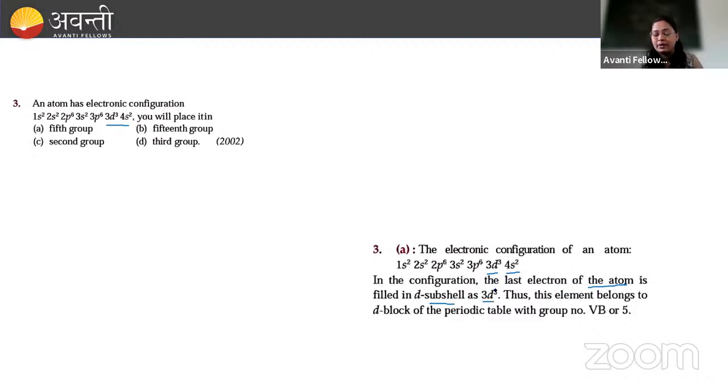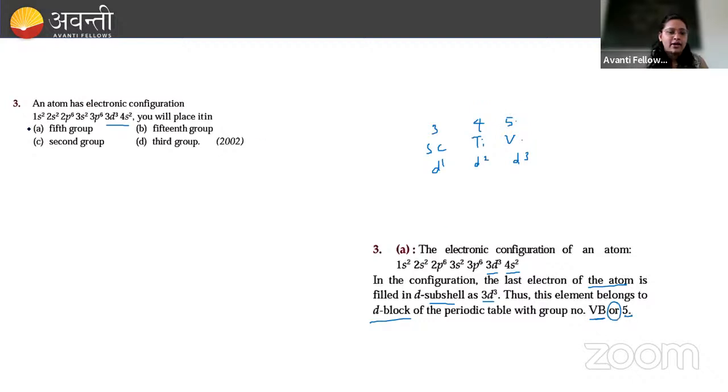Where is the last electron going in 3d3? It is going into 3d. Thus this element belongs to the d block elements. In the d block, the first is scandium, then titanium, then vanadium. Like this, these are d1, d2 and d3. This is the 3rd, this is the 4th and this is the 5th group. So that's why it will be 5B or group 5.